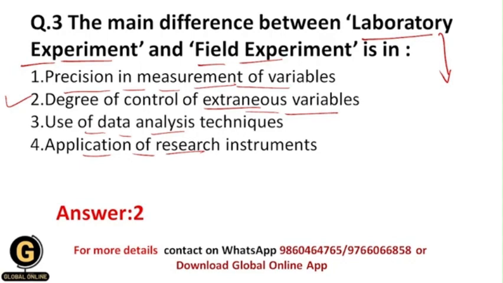As well, you can do lots of data analysis techniques in both research methods, they won't change, and also you can apply different research instruments, they also won't change. But the correct answer for this is the second, because the degree of control of extraneous variables is going to change between the laboratory experiment and the field experiment.